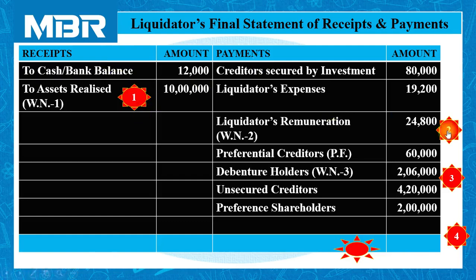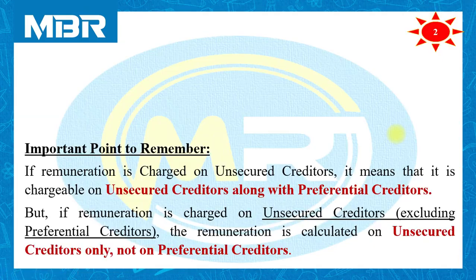Let us move to working note number 2. Before calculation of the liquidator's remuneration, I would like to repeat an important point that we discussed in the last lecture. If remuneration is charged on unsecured creditors, it means that it is chargeable on unsecured creditors along with the preferential creditors.